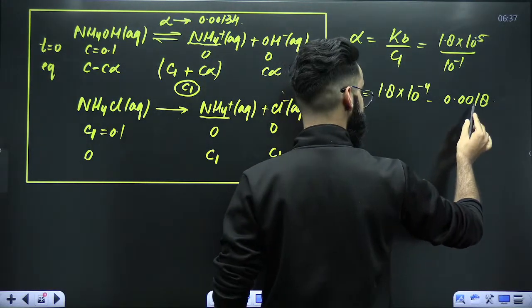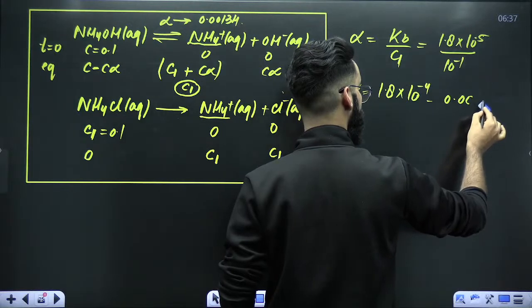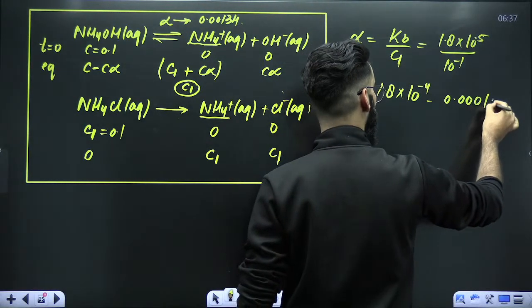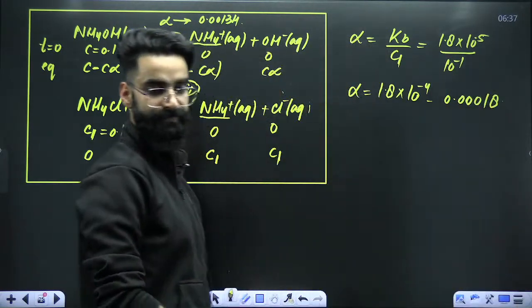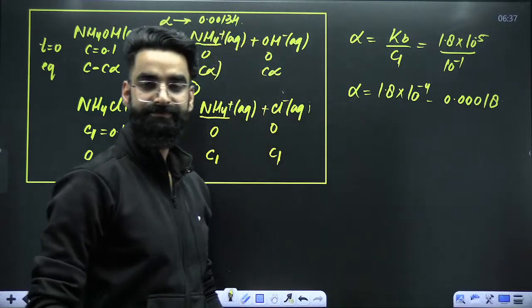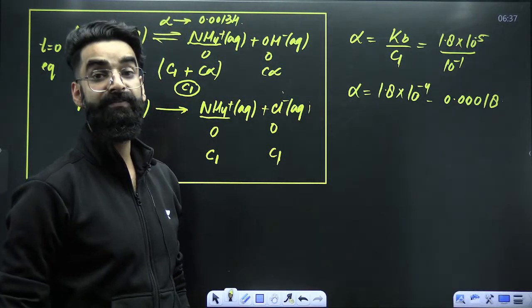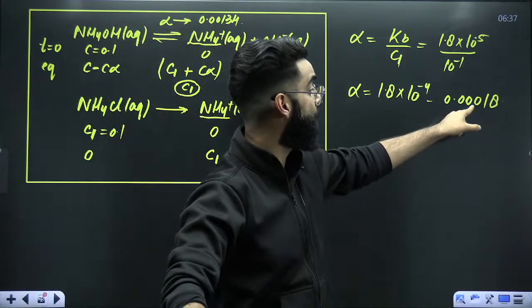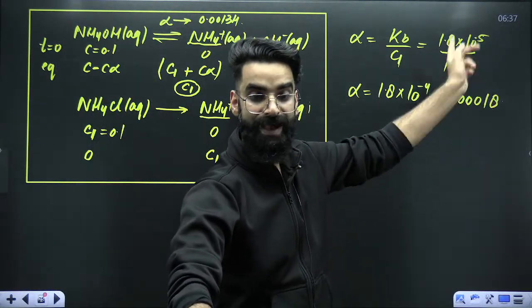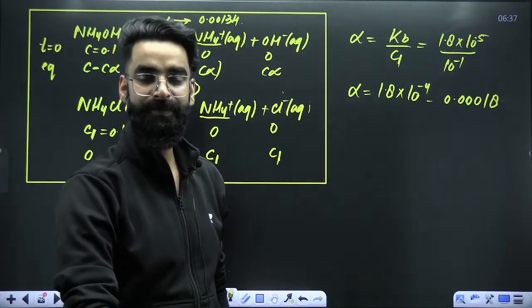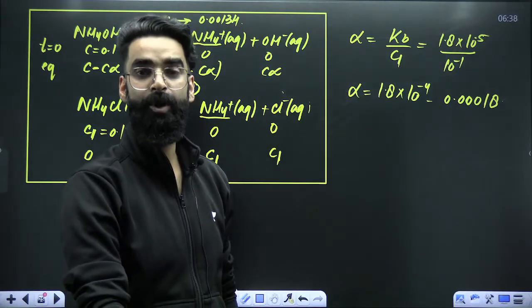Now it's going to be 0.0018. Perfect. Now you are going to tell me one thing, whether this is new alpha or old alpha. Compare the old alpha and new alpha. Old alpha was 0.00134. New alpha is 0.00018. So has the alpha actually increased or decreased? Alpha has actually decreased. That's what I'm telling you. Alpha decreases due to common ion effect.